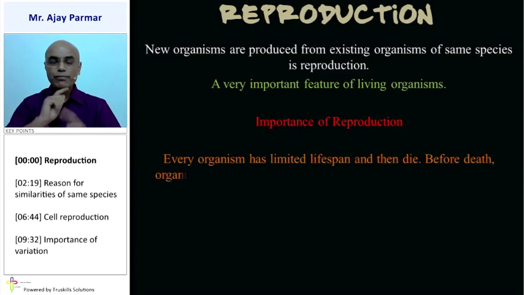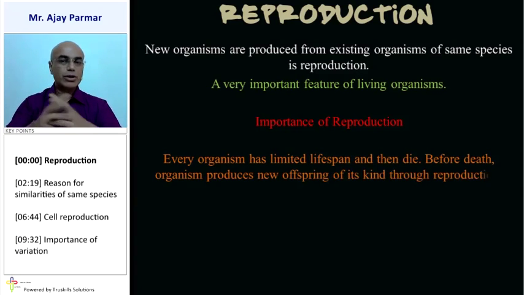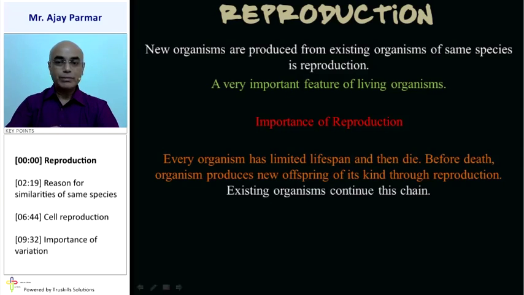Number one, every living organism has a specific lifespan. That means they possess a particular lifespan. After that, they die. But before that, these organisms need to reproduce and produce new offspring so that their progeny can continue. And therefore, these offspring, by the process of reproduction, continue the chain. That means they continue the progeny of the given species.